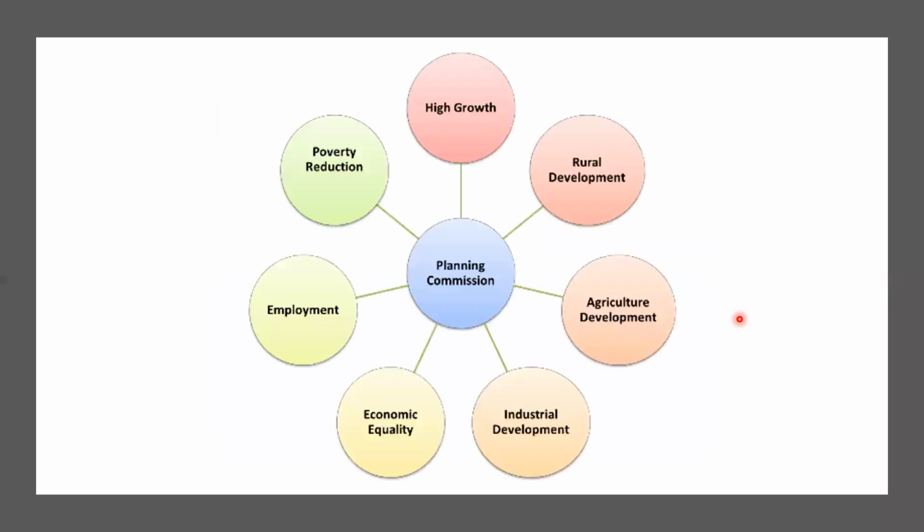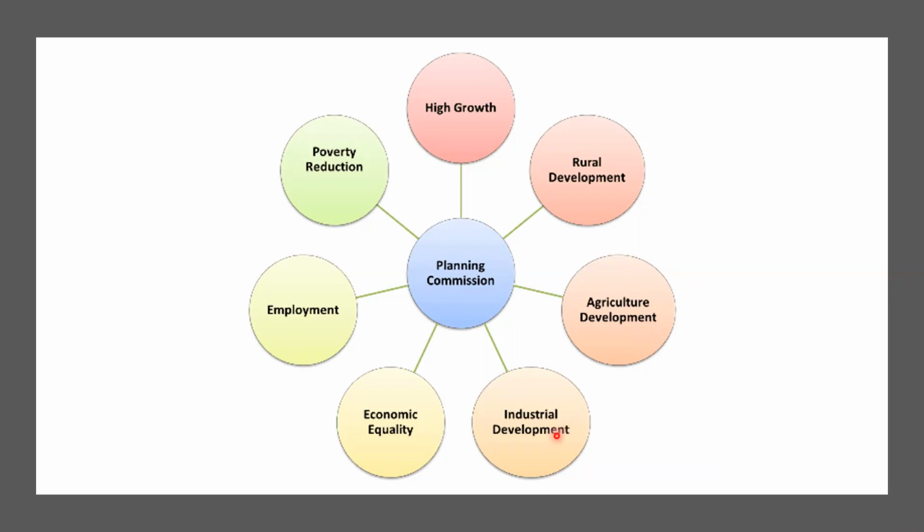So what is the main aim of the planning commission? To achieve high growth, they have to see the development in the rural villages and agriculture development. Mainly India is based on agriculture. 75% of people depend on agriculture. So the government's motto is to develop agriculture, that is their main aim.